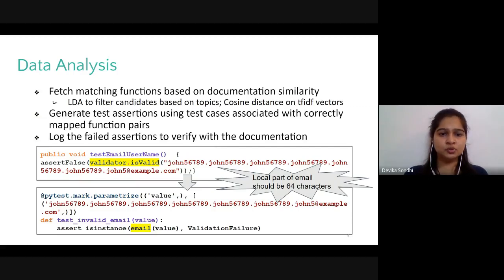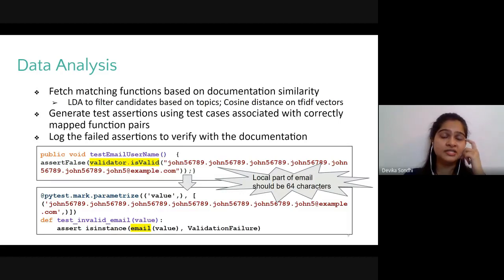Consider the snippet shown here. There are two functions, isValid and email. Both of them check if the parameter string is a valid email address. The test case passed to isValid is used to generate the test method for email. We expect the input to result in an instance of validation failure as the passed string is an invalid email.